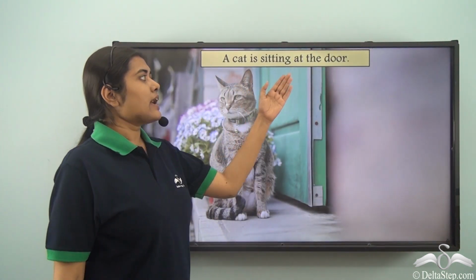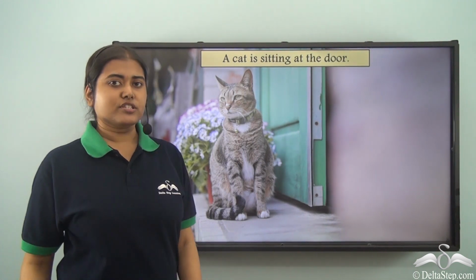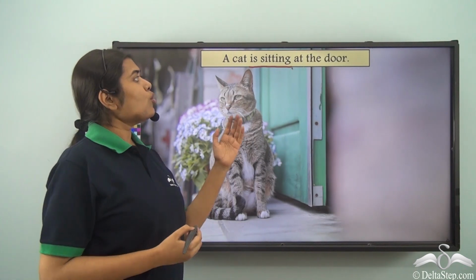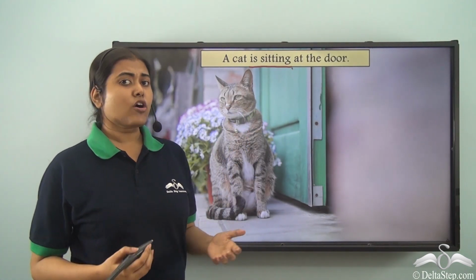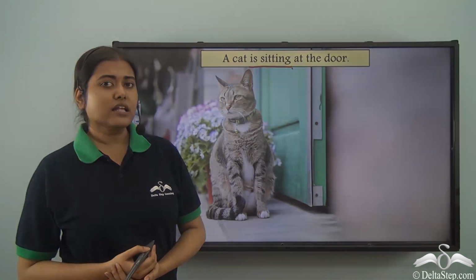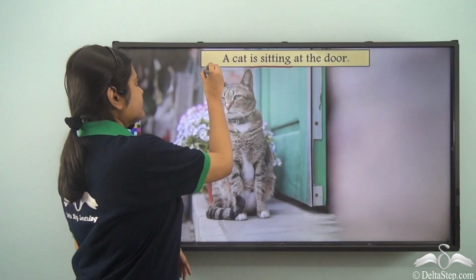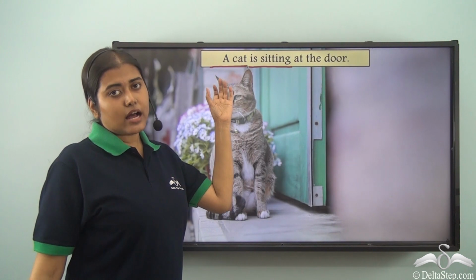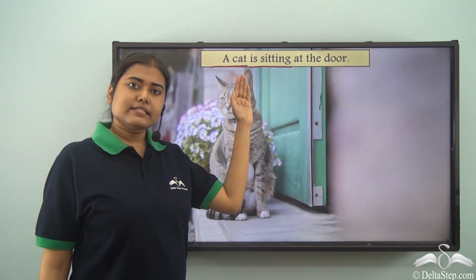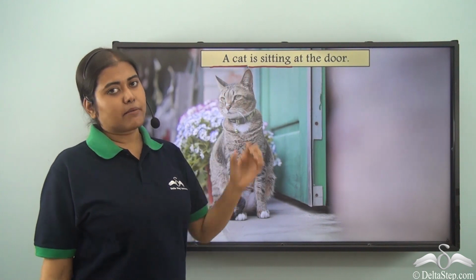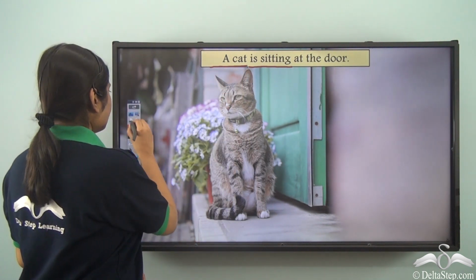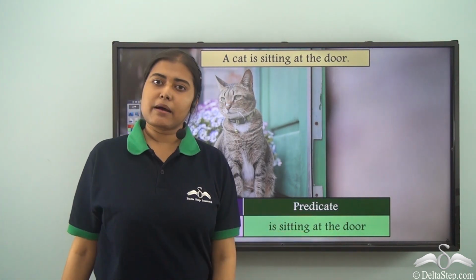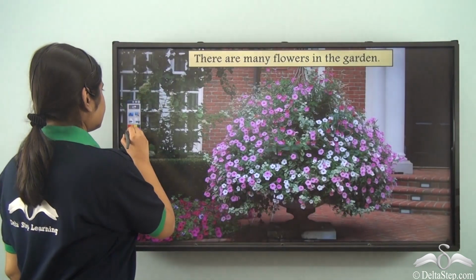A cat is sitting at the door. Now here, what is the verb? Is sitting. So, if I question who is sitting at the door or what is sitting at the door, what will be the answer? It will be a cat and not simply cat. Why? Because a is the article which is modifying the cat. Hence, the entire part becomes the subject. So, a cat is the subject, is sitting at the door becomes the predicate.